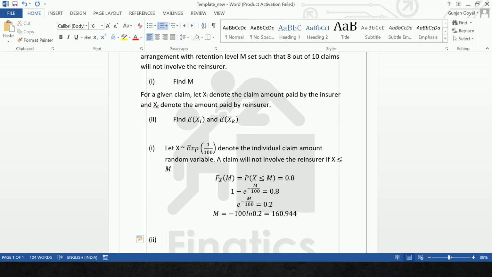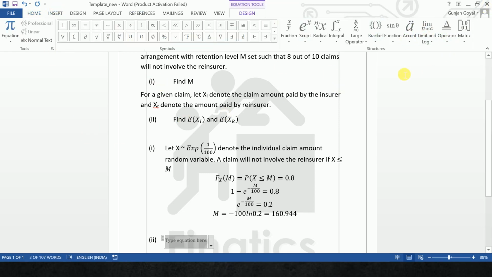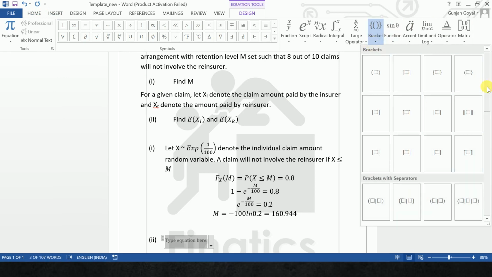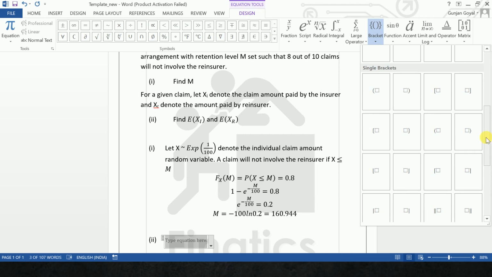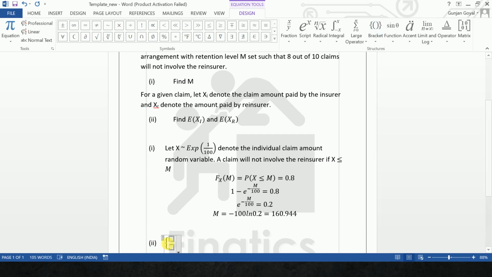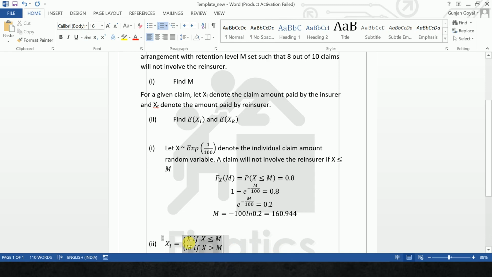So first we'll write the equations for the insurer and reinsurer payments. Insert an equation, alt equal to. If you see, I'll go to these brackets and we'll go to cases. So this is our cases. I need to write, first for X_I, which is my insurer, equal to X if X is less than or equal to M, and M if X is greater than M. Similarly, I'll copy and paste it on the side.